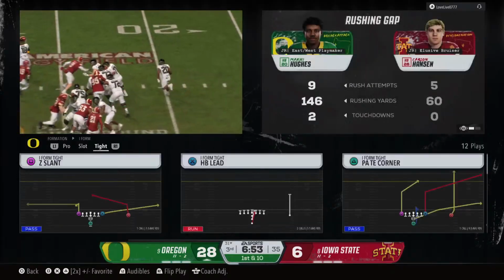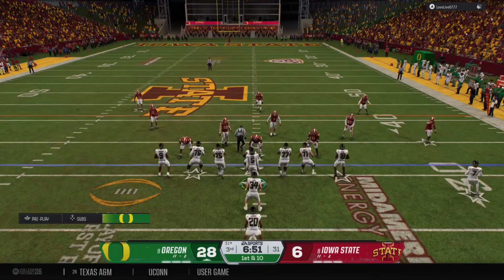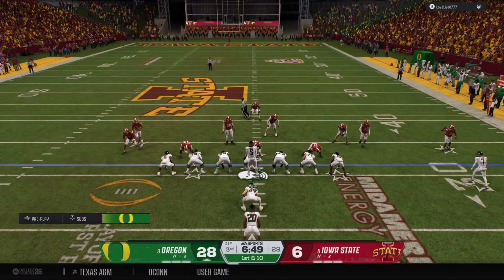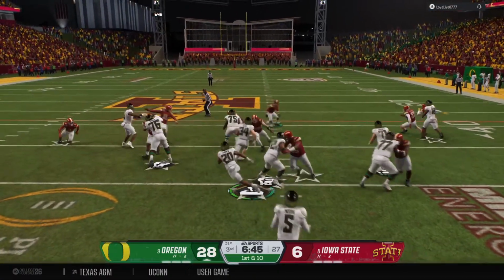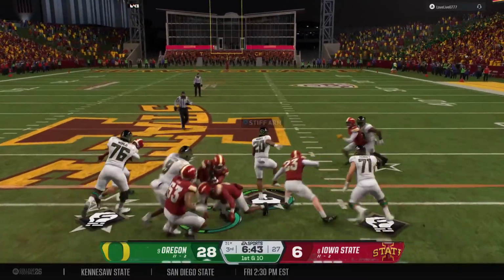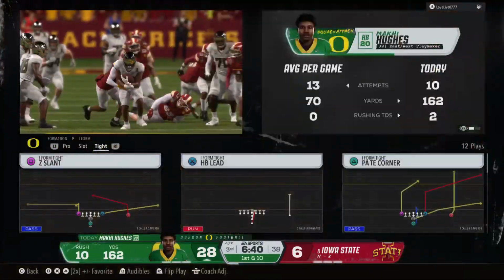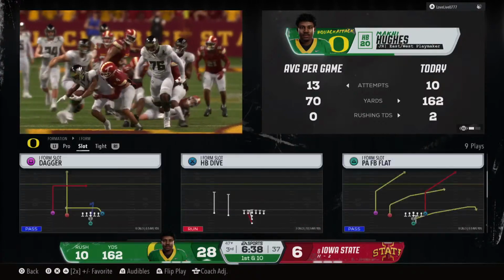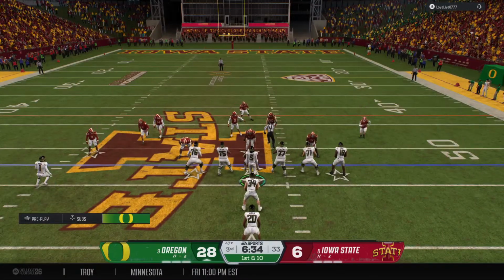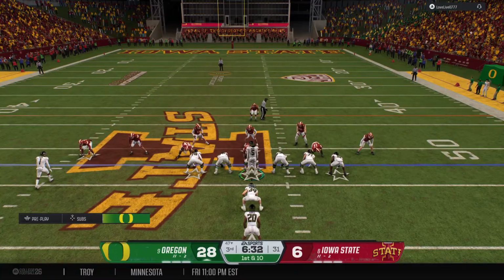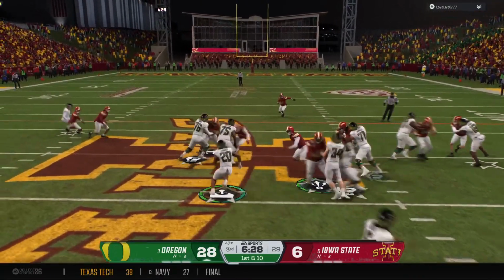Well, these are the type of runs that begin to wear down your defense psychologically. Already have the lead, come out with a nice big gain, and this defense is thinking, oh no, here we go again. Really nice statement here to get this second half started. Tackle made after a nice pickup on the play. These guys didn't let the halftime break slow them down. They continue to dominate the line of scrimmage, give the ball to the back. Nice big positive gain to get things started here in the second half.